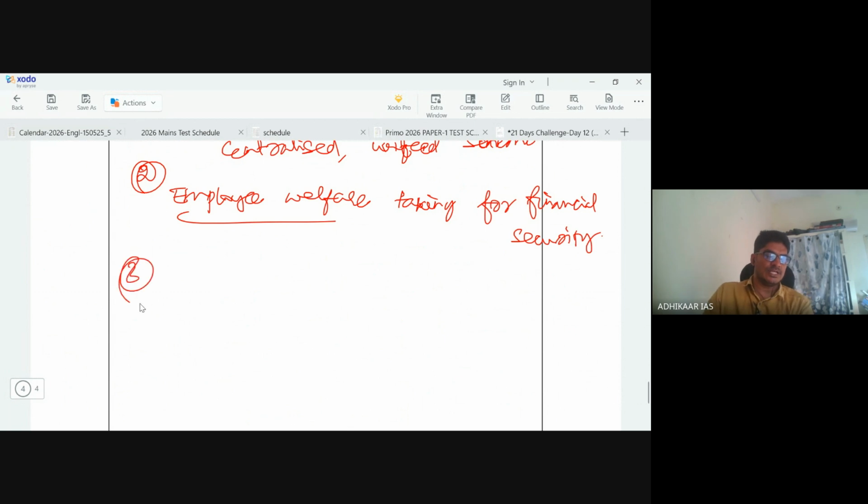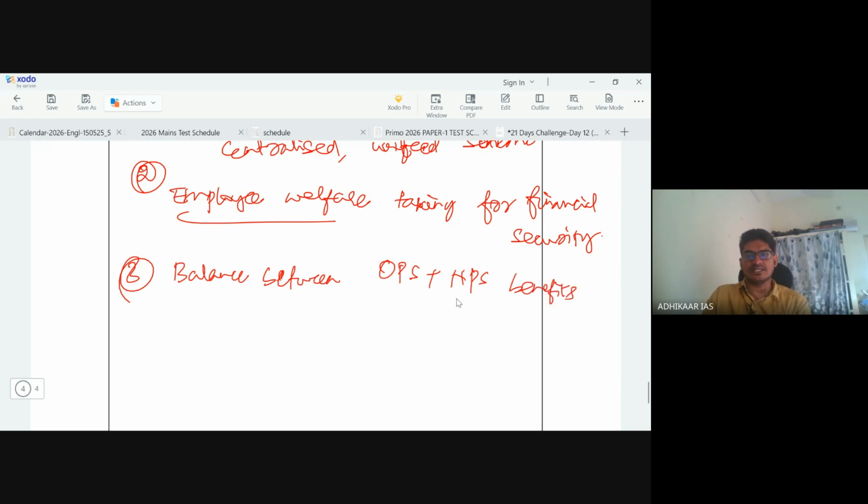And then one more need was to maintain a balance between the NPS and OPS benefits, maintaining a middle path between the old pension scheme and the new pension scheme benefits. So these are some of the major push factors that led to the introduction of this unified pension scheme by the government of India.